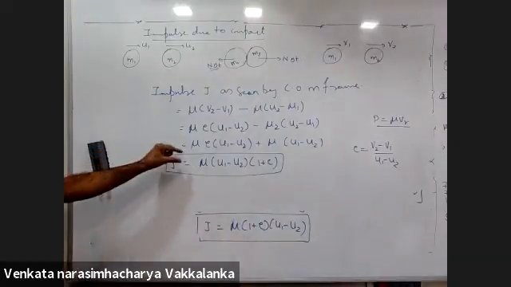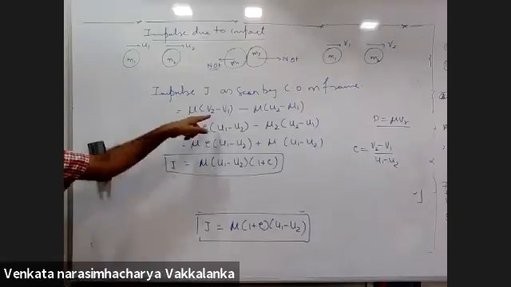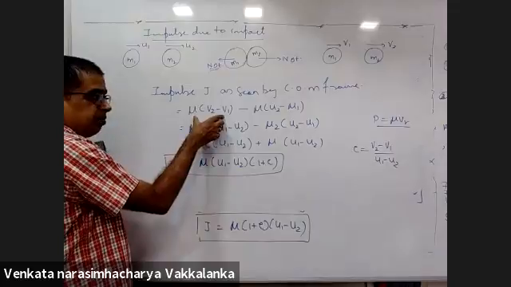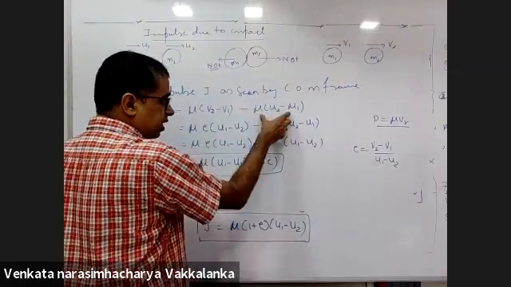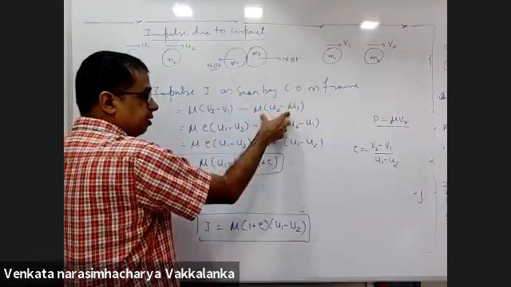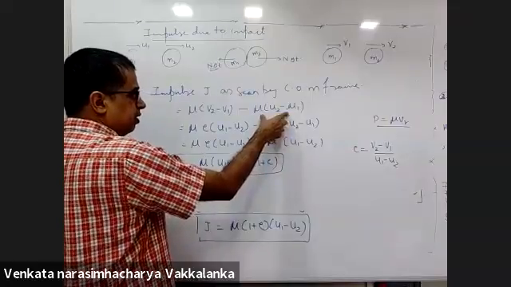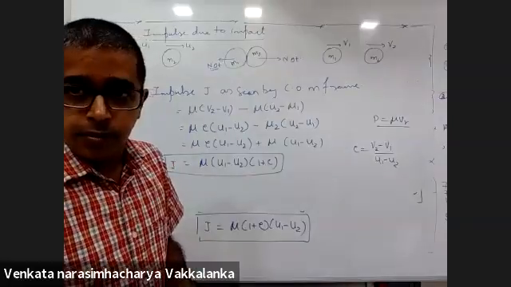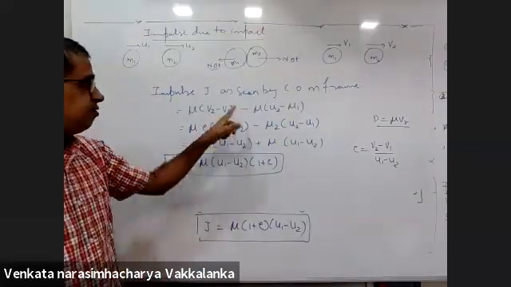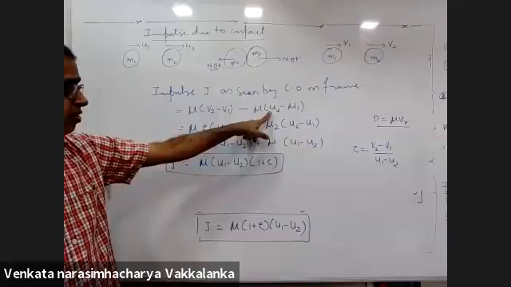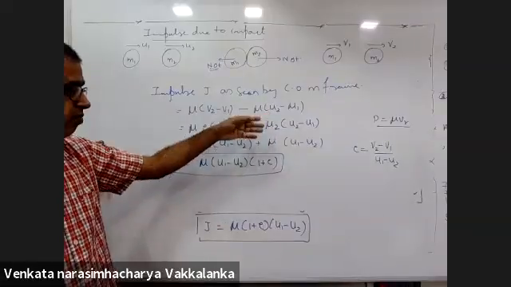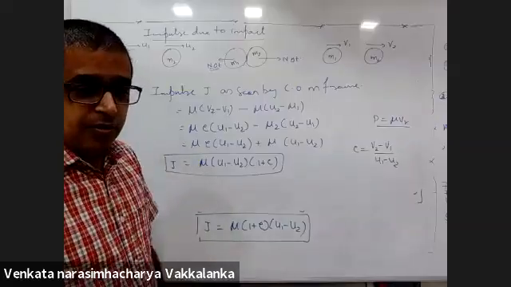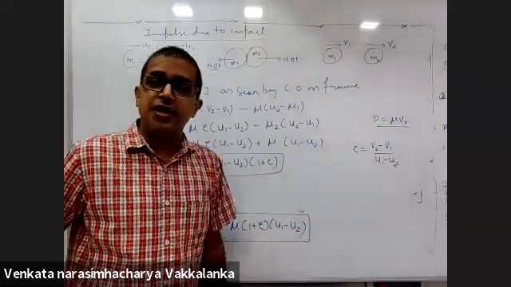Look how easy the simplification becomes when you use the center of mass frame. Final momentum in the center of mass frame, initial momentum in the center of mass frame. Did you take it for M2 or M1? Both are the same. Final momentum, center of mass frame, initial momentum in center of mass frame, difference. Here, the change in momentum in the center of mass frame and the change in momentum in the ground frame, will they be the same?